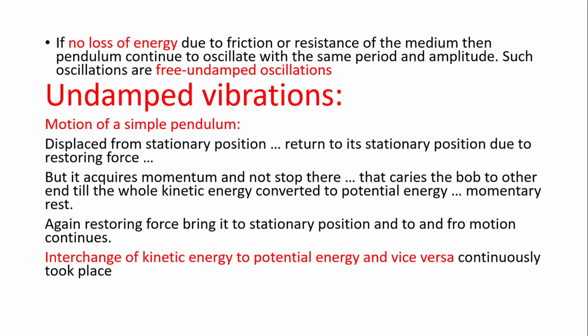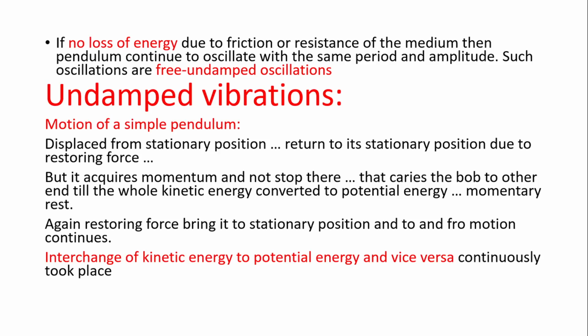When the bob is at its stationary position or mean position, the whole energy is kinetic energy. In this way, interchange of kinetic energy to potential energy takes place from the stationary position to the extreme position, and from the extreme position to the stationary position, potential energy is converted to kinetic energy. So the interchange of kinetic energy to potential energy and vice versa continually takes place, and the motion of the bob of the simple pendulum continues.